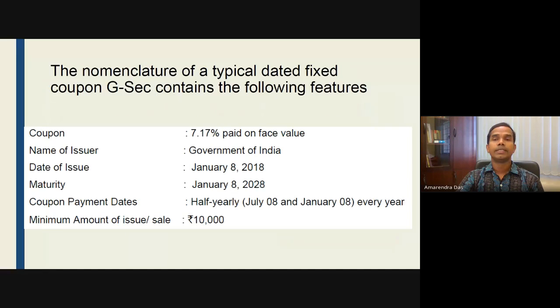So, in a typical government security, the following information is given.